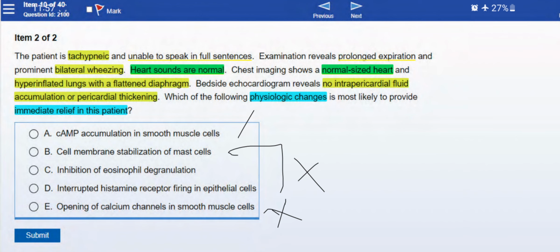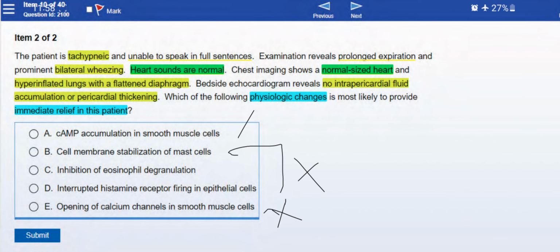So item 2 of 2: the patient is tachycardic and unable to speak in full sentences. Examination reveals prolonged expiration and prominent bilateral wheezing. Heart sounds are normal, right? Chest imaging shows normal sized heart, hyperinflated lungs with a flattened diaphragm. Bedside echocardiogram reveals no intrapericardial fluid accumulation or pericardial thickening.